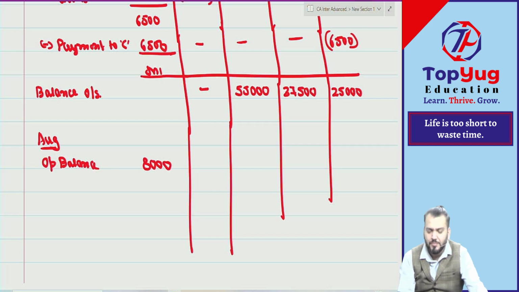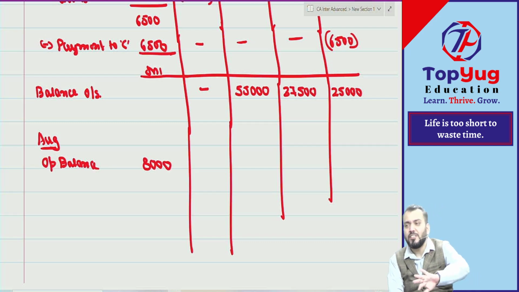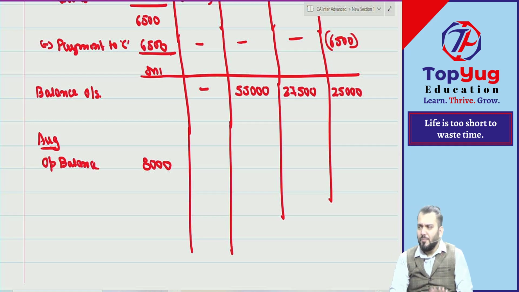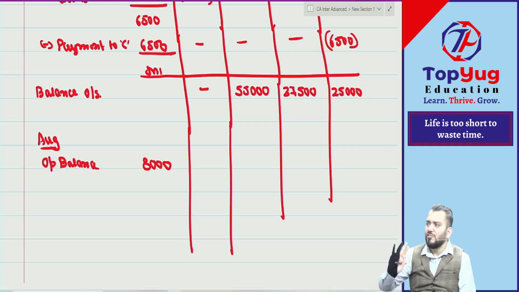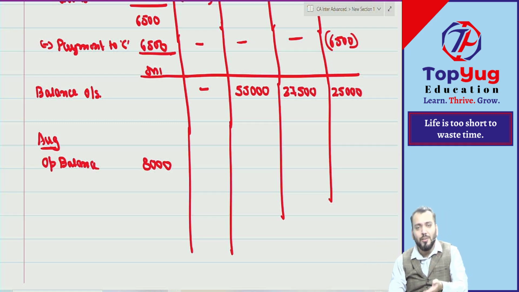Now what is given? As part payment of his capital, C accepted a piece of equipment at an agreed value of 10,000. For this statement, realization profit or loss is not important. Only how much cash is coming is important.